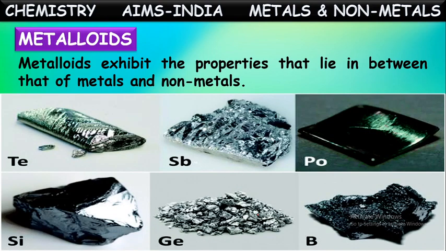Some examples you can see here: boron, germanium, silicon, strontium, tellurium, polonium. These all are examples of metalloids. These elements exhibit the properties of both metals and non-metals.